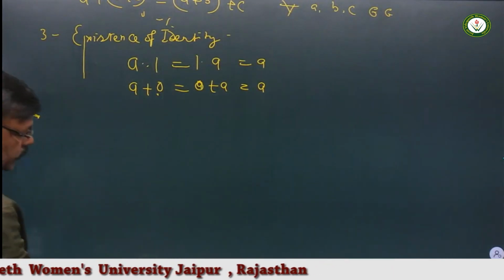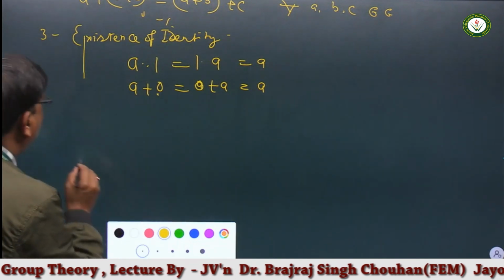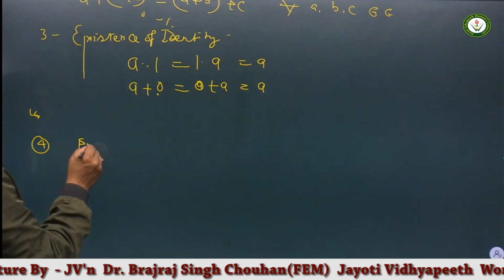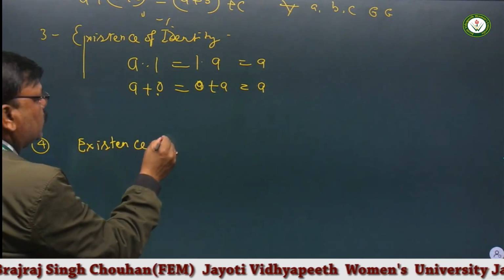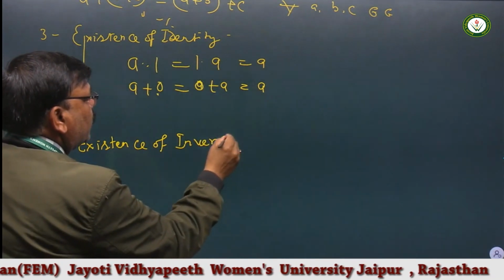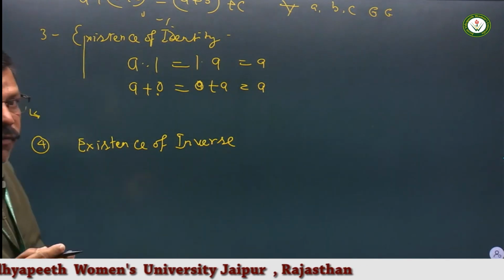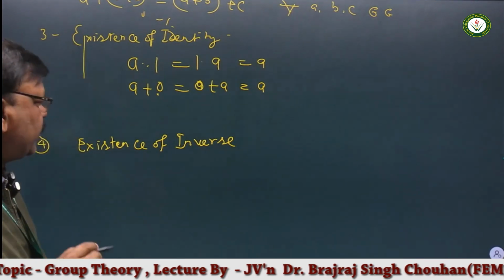Fourth operation is existence of inverse. Existence of inverse means inverse of every element must belong to that particular set.